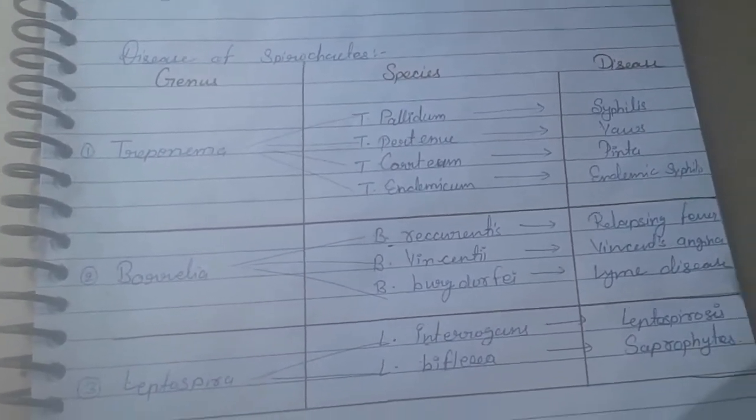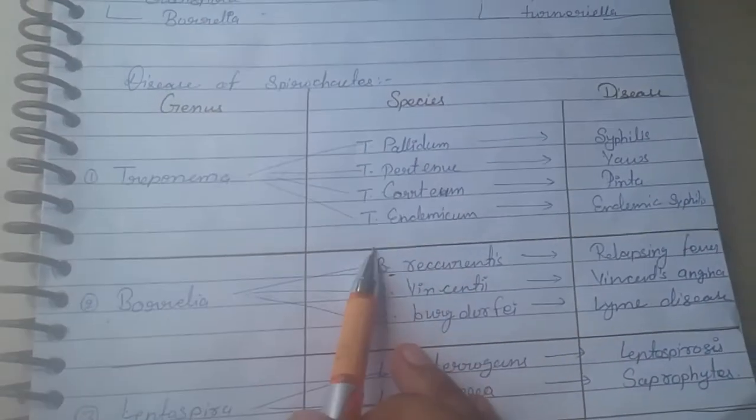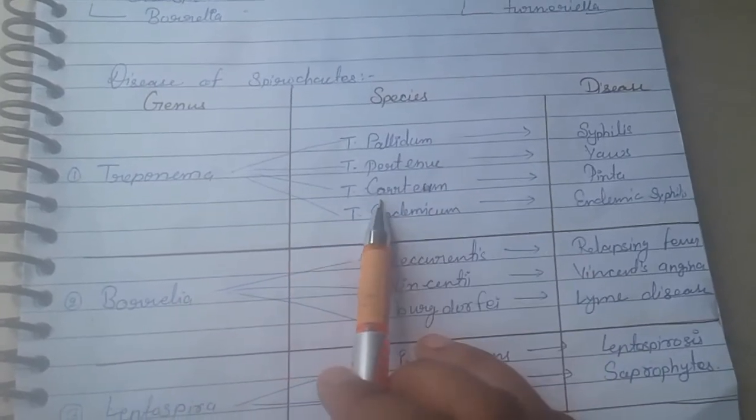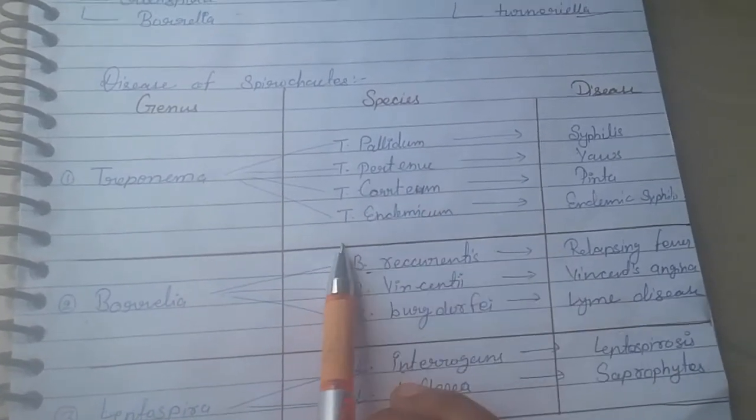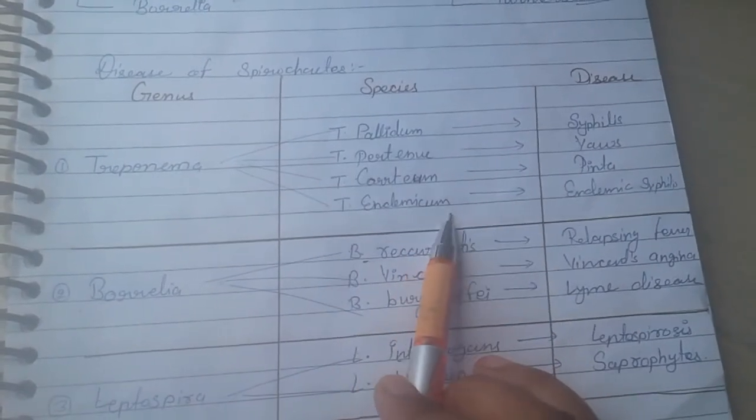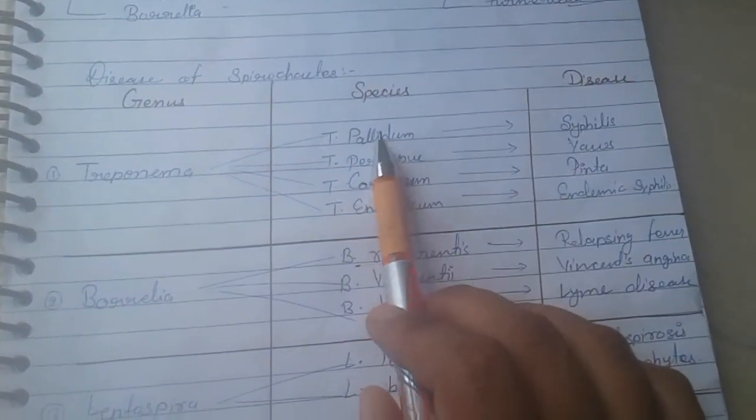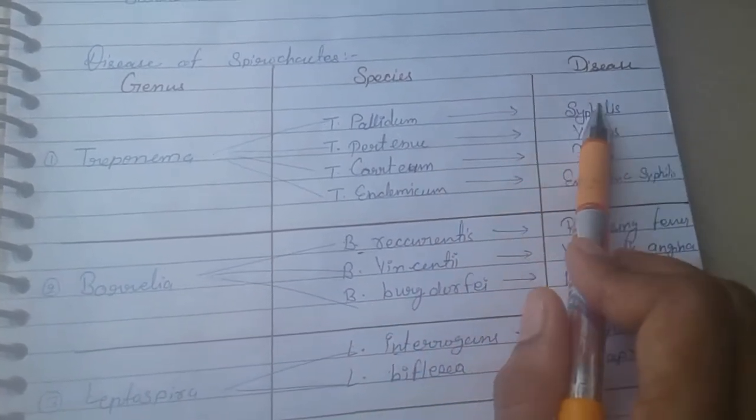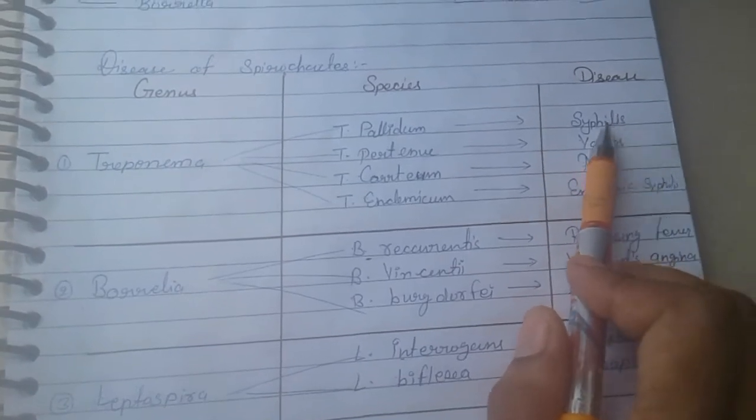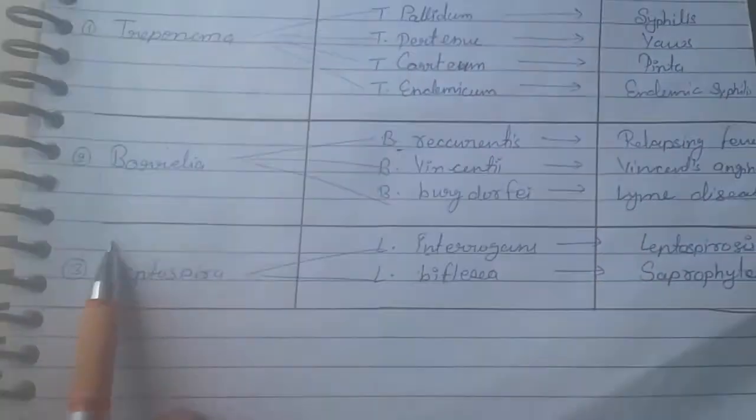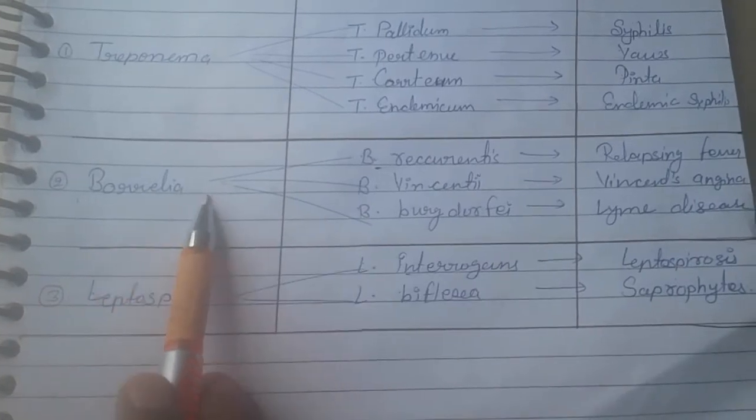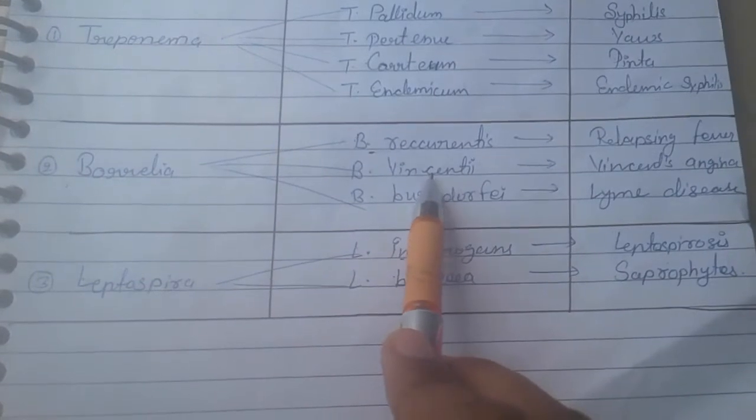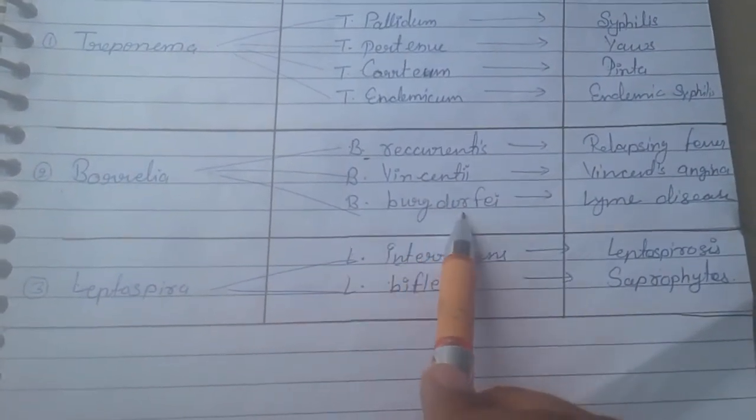So first is Treponema. Treponema is divided into four species: first Treponema pallidum, Treponema pertenue, Treponema carateum, Treponema endemicum. So Treponema pallidum causes syphilis. This is very, very important. Borrelia is divided into Borrelia recurrentis, Borrelia vincentii, Borrelia burgdorferi.